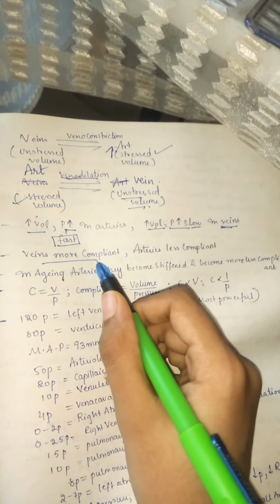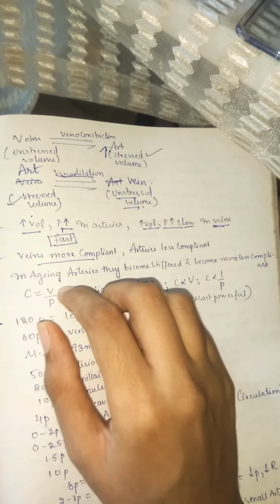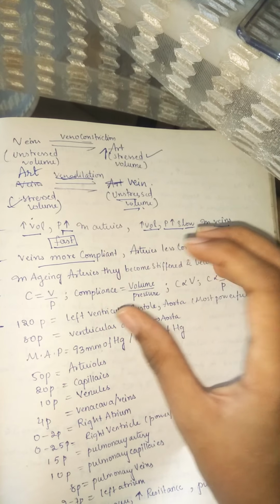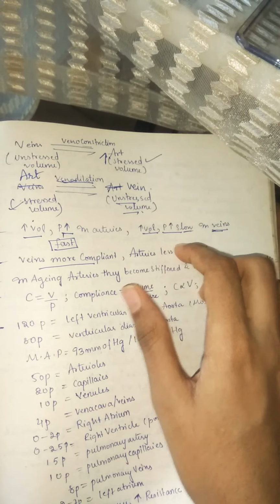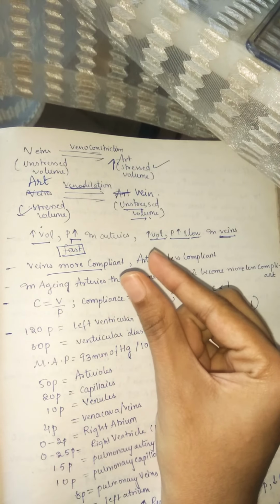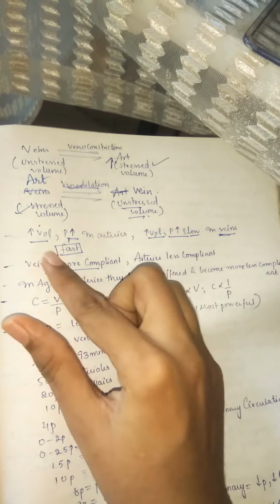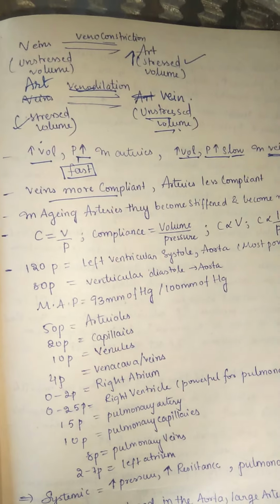So veins are more compliant, because even when more volume is added, they are able to hold it for a long time and the pressure rises slowly. Arteries are less compliant because they have only a small space. If you add more volume in that small space, the pressure increases very fast. So we can say that veins are more compliant.